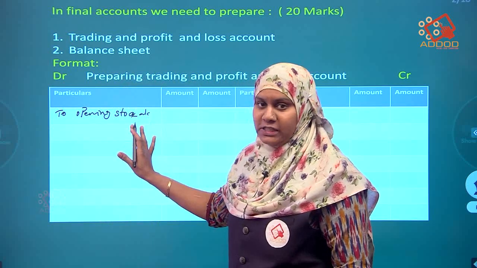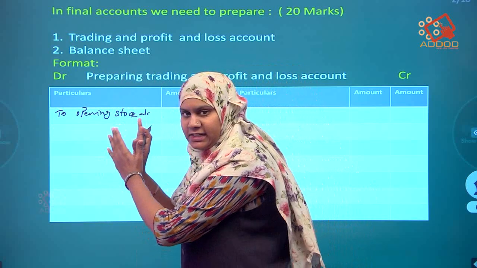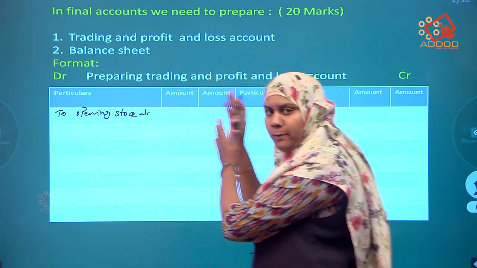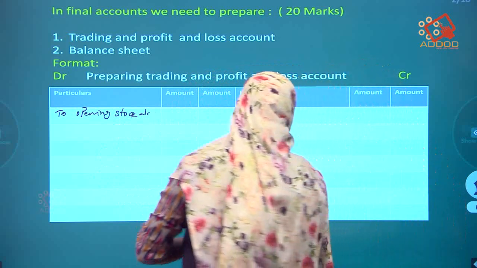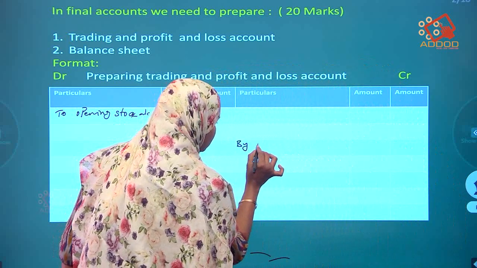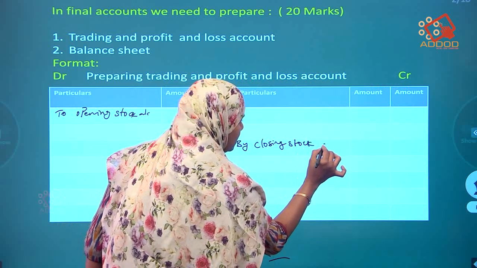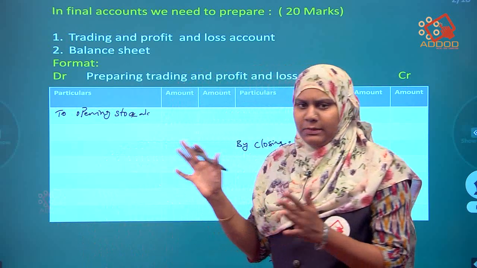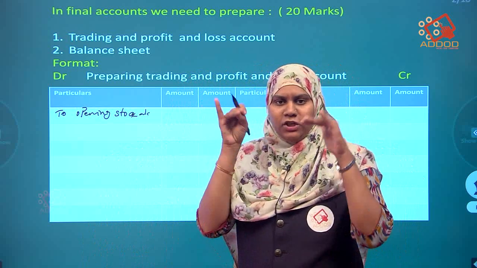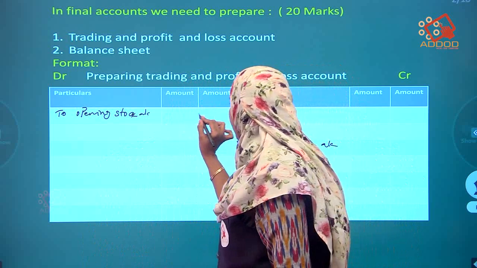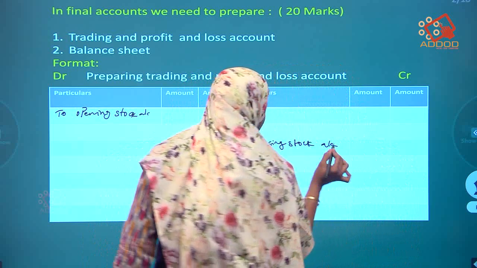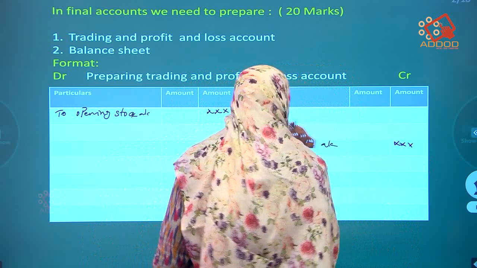If on the debit side it is opening stock account, automatically on the credit side it should come by closing stock account. I am telling you this to remember. To opening stock amount, by closing stock amount.